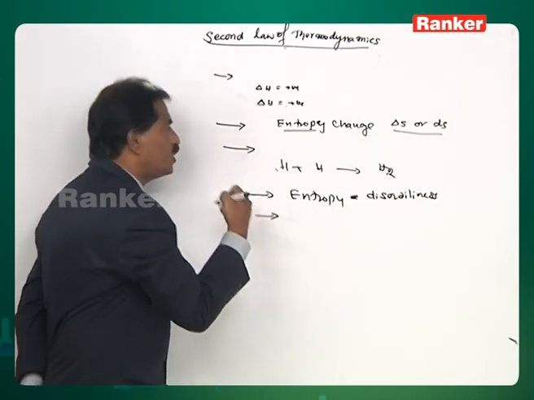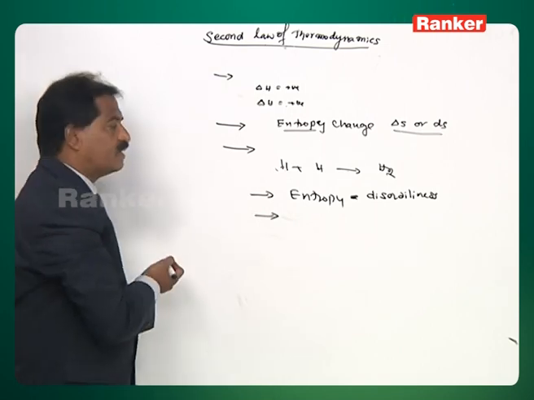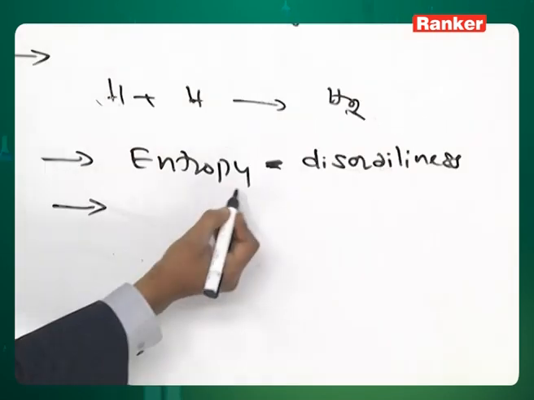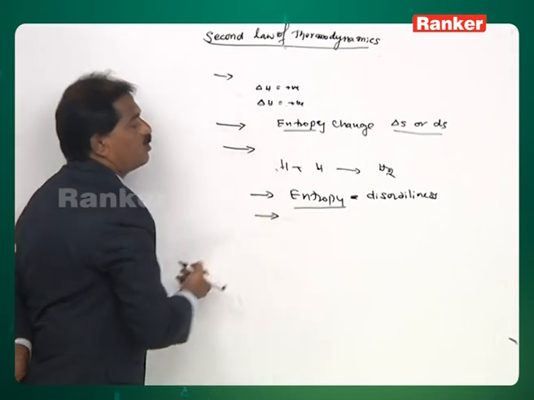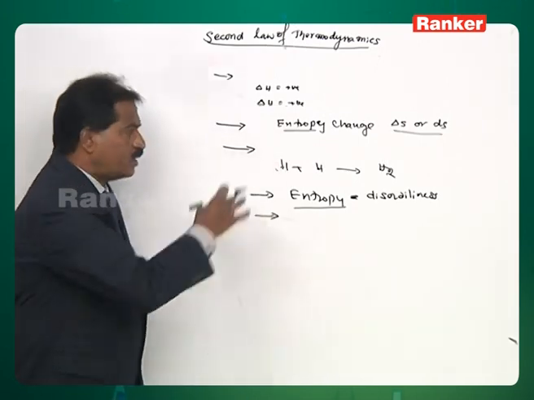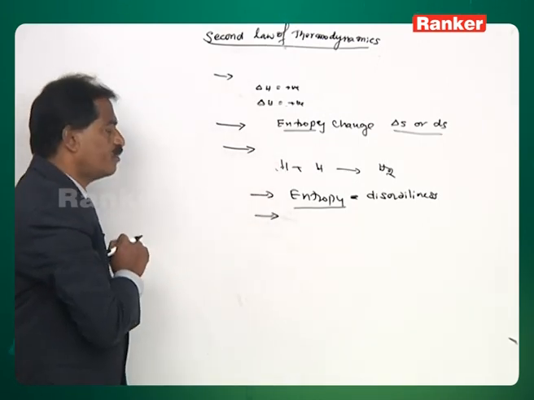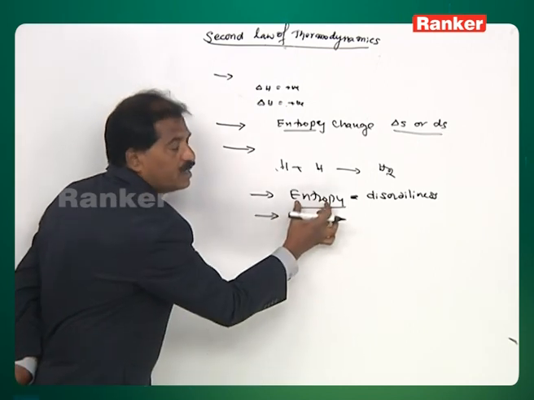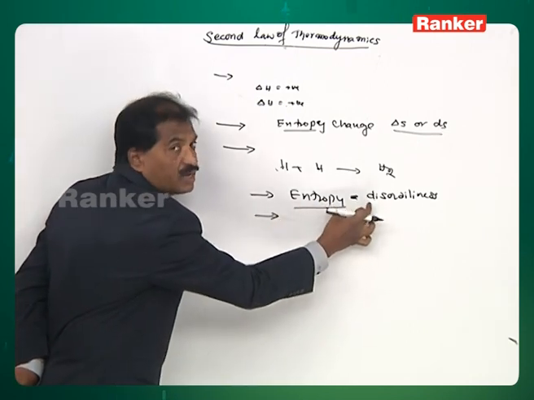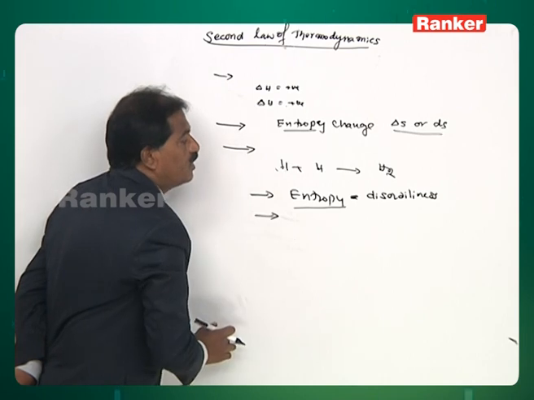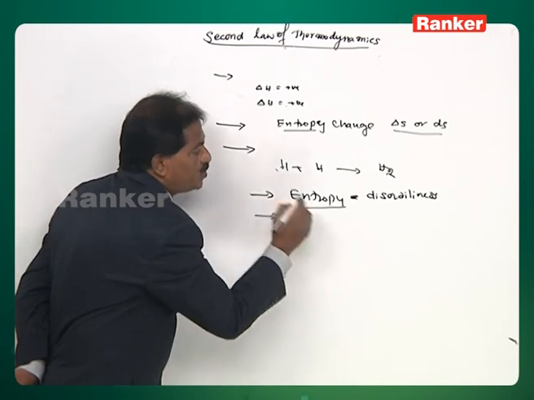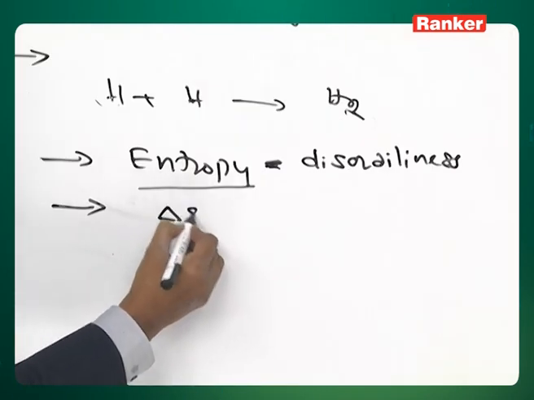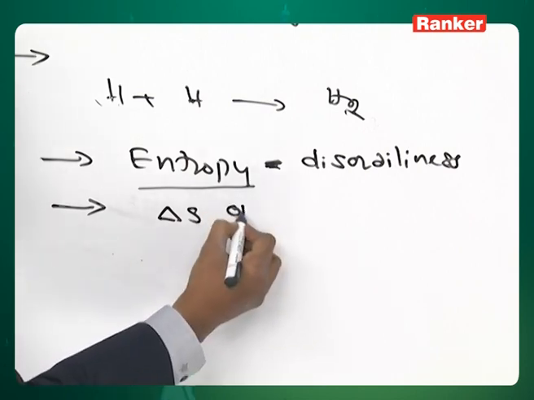Next, before going into the other aspects of the second law of thermodynamics, let us discuss what entropy is and how to calculate the entropy during various changes. The simplest meaning of entropy is disorderliness. Next, the entropy change can be represented with del S or dS.